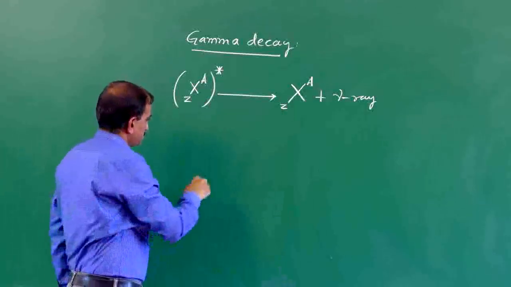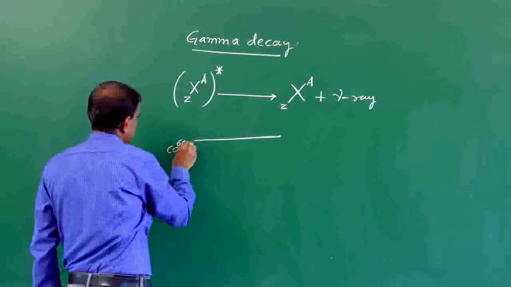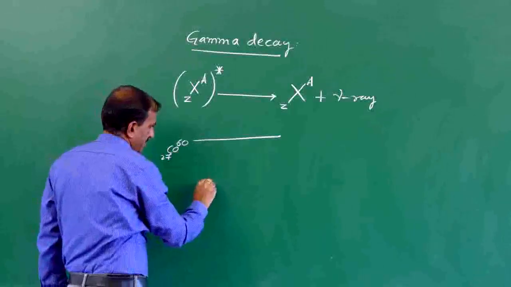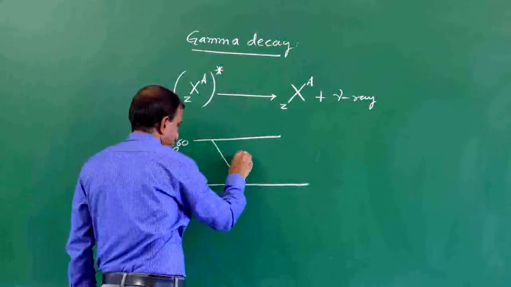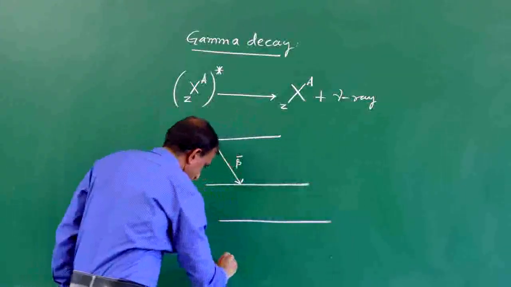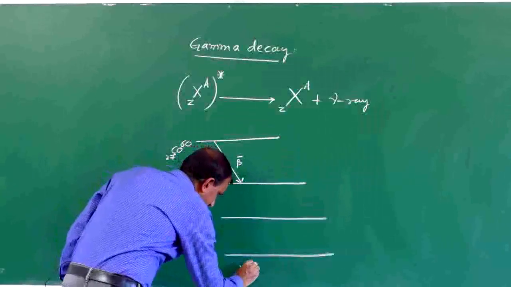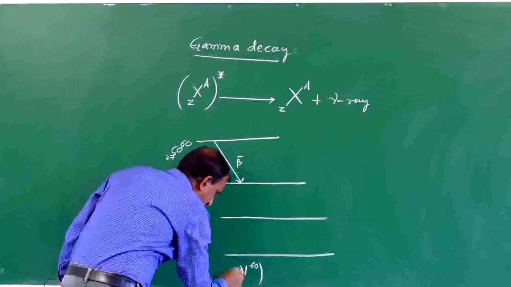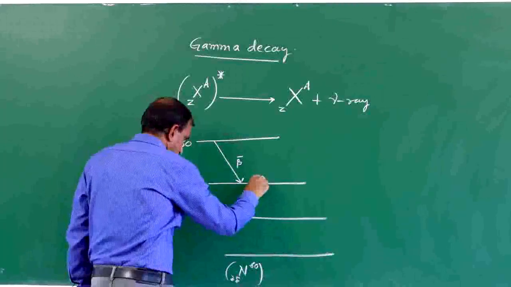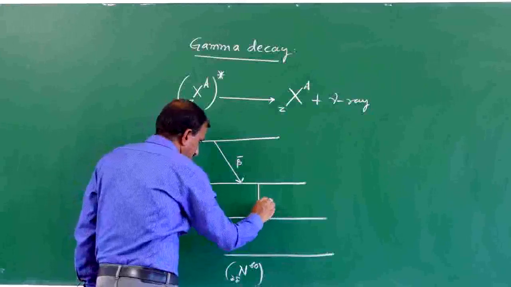For example, in the case of cobalt 60/27, it emits a beta particle, and the nucleus nickel 60/28 will be in the excited state. This excited nucleus comes to the ground state by the emission of two gamma ray photons.